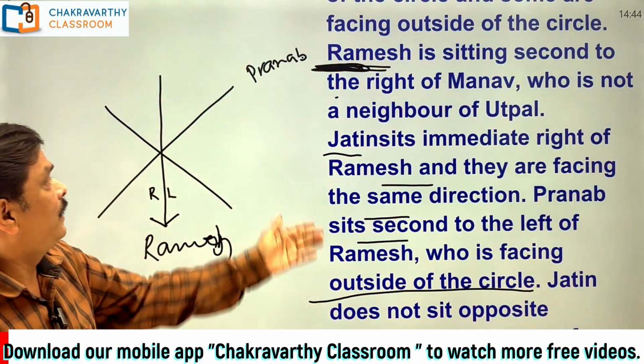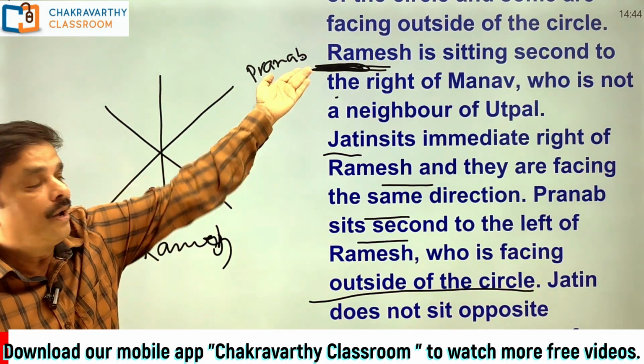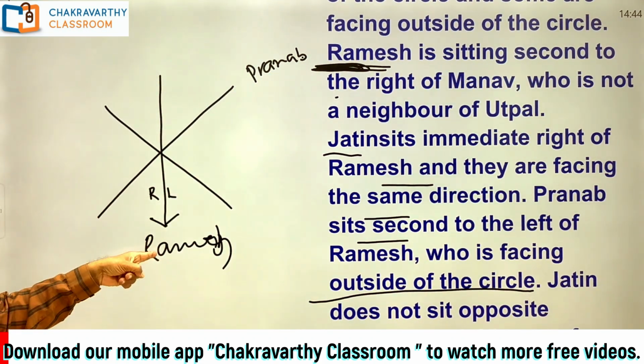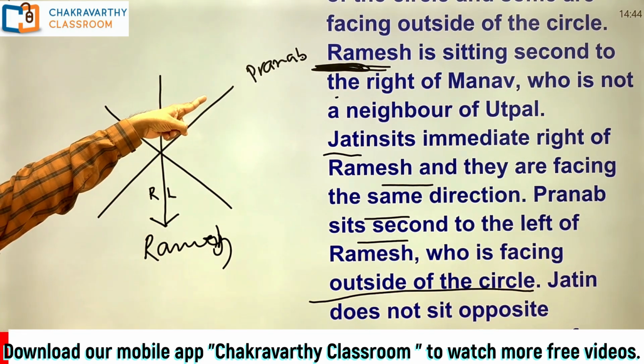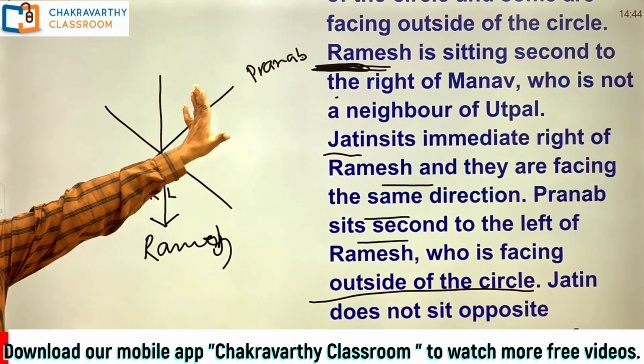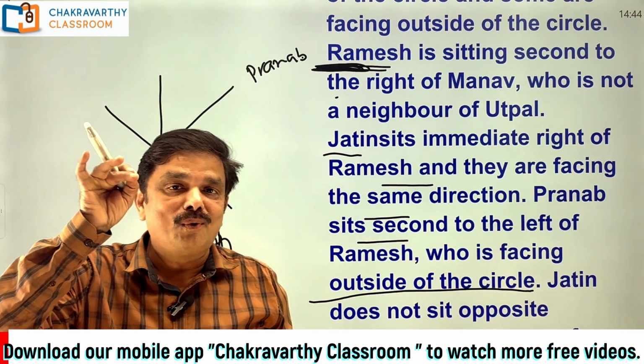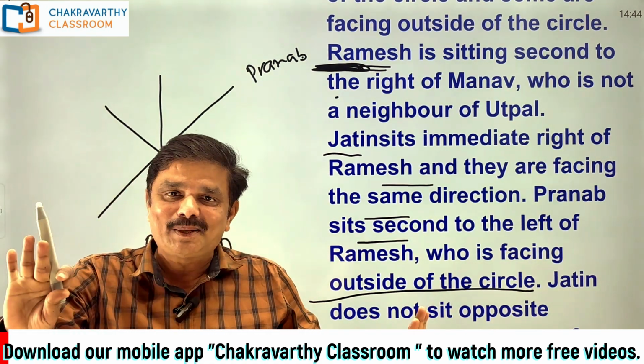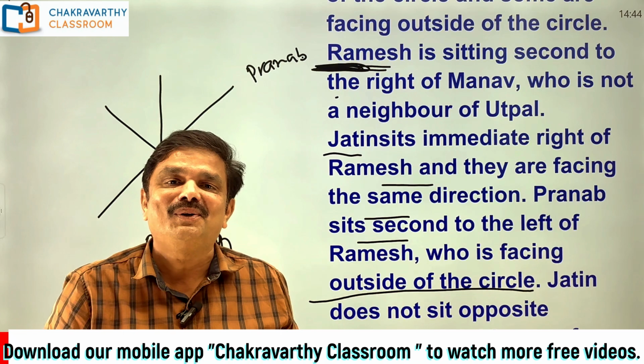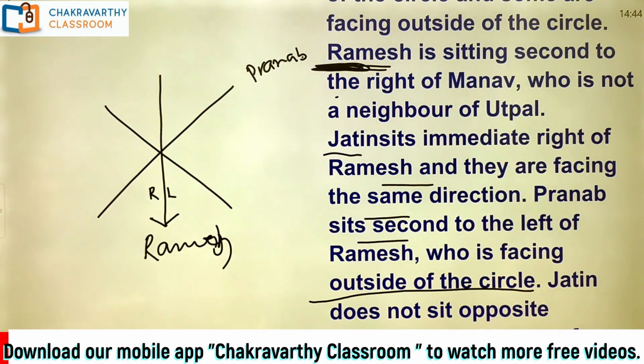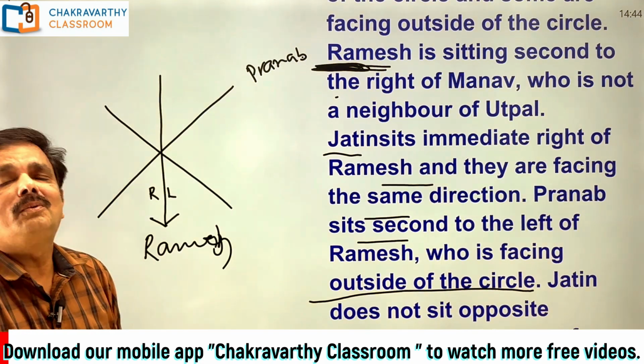Where is the connectivity? Ramesh's information is here. Already Ramesh is placed here. I can take that one as the connecting information. Most of the cases you can get some clue there. Even if you are not getting the clue also, don't get disappointed. Go for the next information. Alright, here how they have given. Ramesh is sitting second to the right of Manav, who is not a neighbor of Utpal.